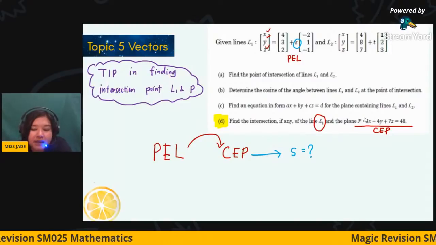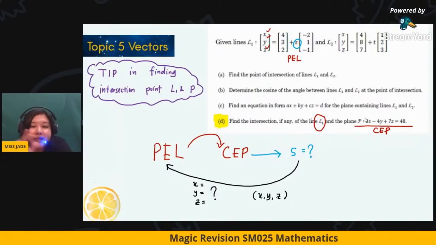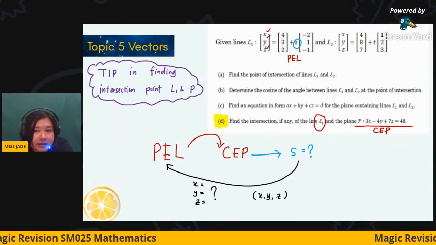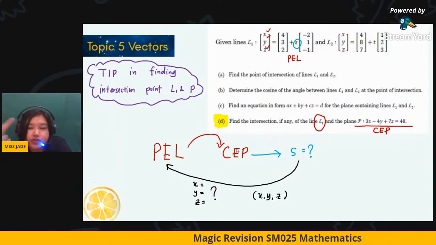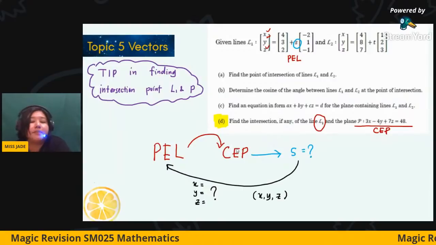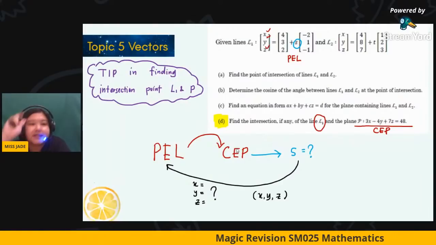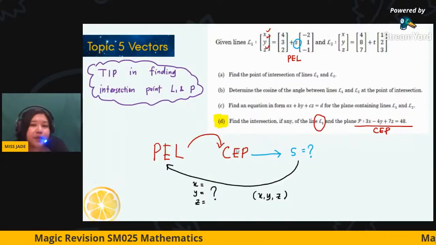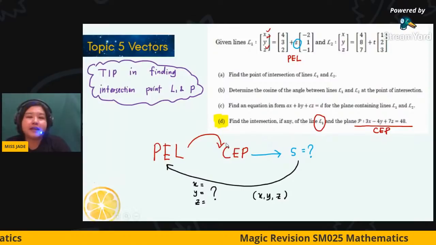After you get the s value, there is another arrow. What does this arrow mean? It represents substituting back into the PEL. After you obtain s, substitute back into the PEL and you will obtain x, y, and z. And these three values, you have to write in coordinate form as the intersection point between line and plane. So these are the tips for chapters 5, 4, and 3 that I'm sharing with you. If you have any questions, you can drop them down.